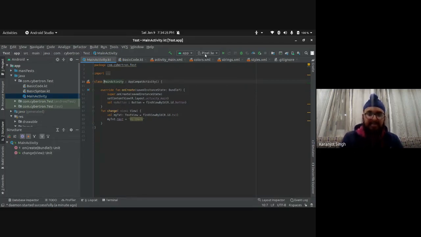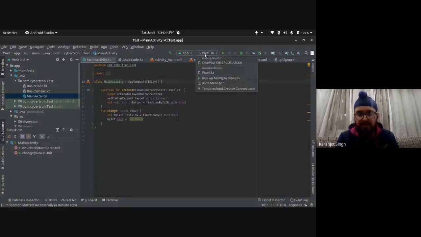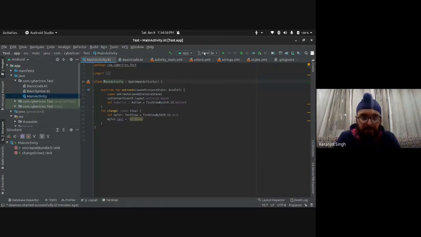Gradle is actually a build system. It is an important term you should know for Android. There are build.gradle files in any Android project, be it Flutter or Kotlin or Java. What these do is help you convert your Kotlin, Java or XML code into an APK on your device. This Pixel 3a is an Android emulator that I set up using the AVD manager. AVD is Android Virtual Device. Once you set this up, it will be visible over here.